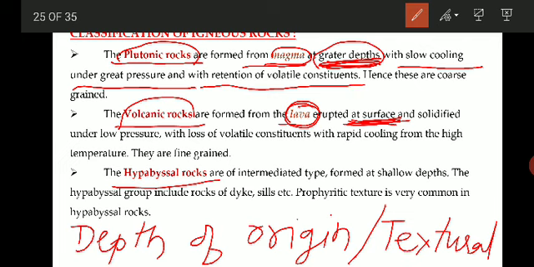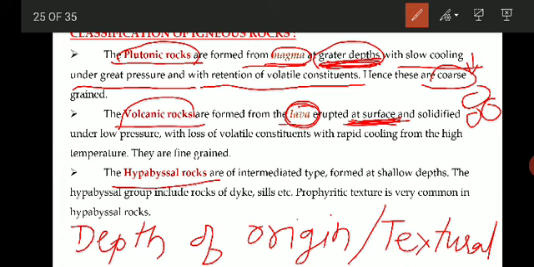So what are those volatile constituents? The magma which is cooling contains, along with the minerals, different gases and volatile matter also. Because there is no space for those gases or volatile matter to escape, they are preserved, stored there only. So with retention of volatile constituents, these rocks cool, and because of the slow cooling, they become coarse grained. The grains will be bigger in size, so that is called coarse grained.